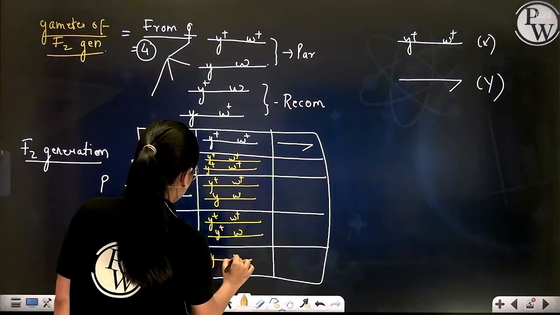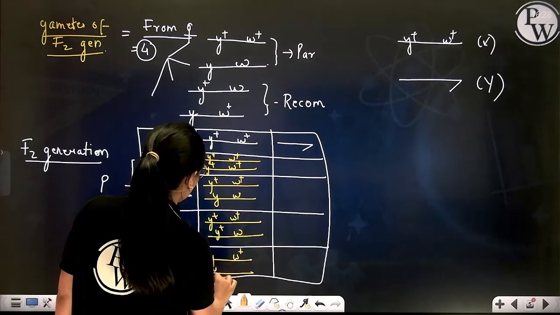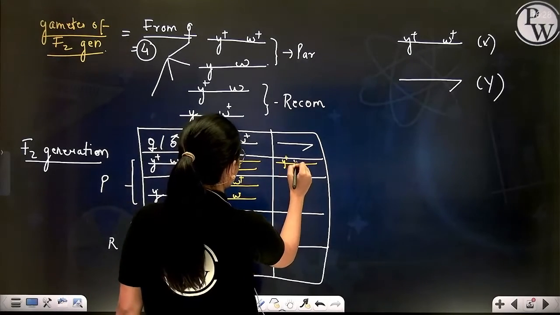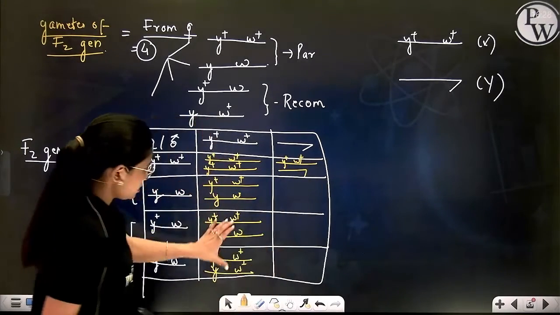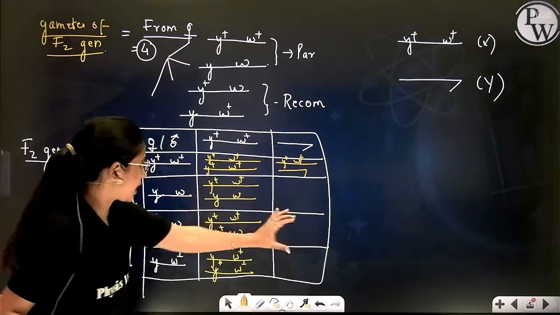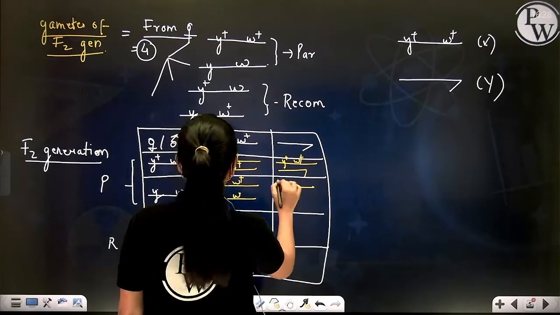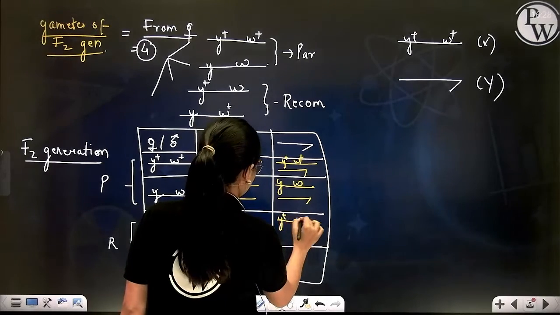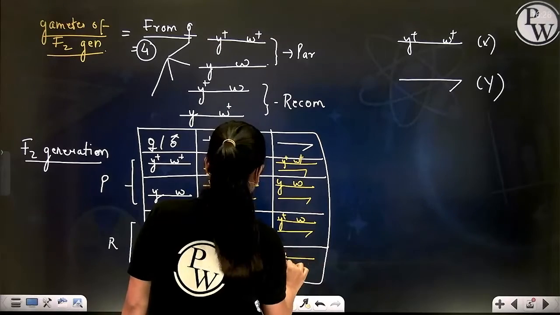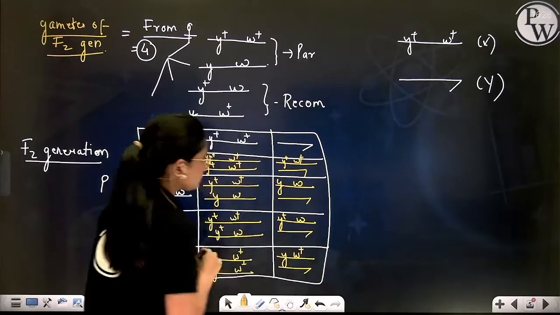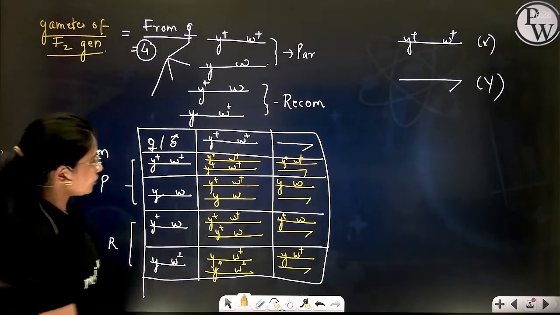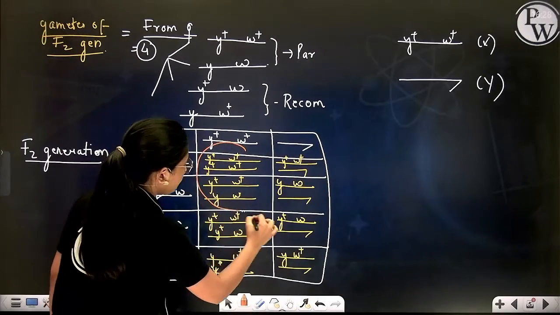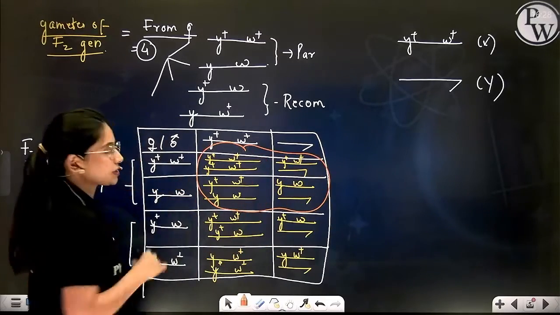Check this. Everyone on the screen. Now these 4 types are female and these are 4 types of male. Right? Now you see, beta, the first four are parental zygotic combinations.